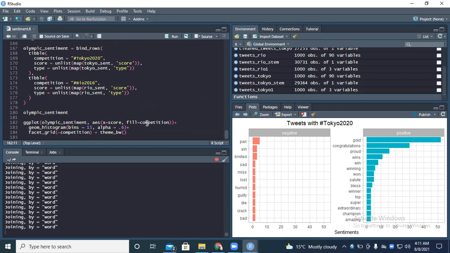We have only two competitions: one, Tokyo 2020, and another, Rio 2016. So we want to compare them side by side so that it is clear and open, and we can see more openly any sort of difference.